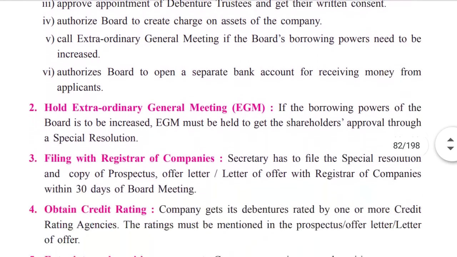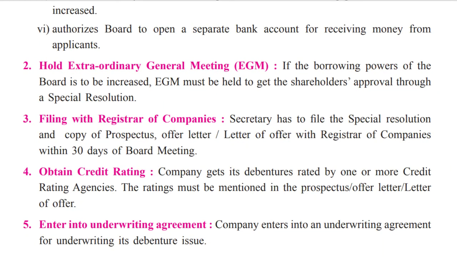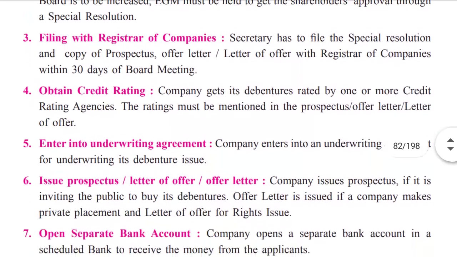Now, second is what? Second step is to hold an extraordinary general meeting, EGM. If the borrowing powers of the board are to be increased, an EGM must be held to get the shareholders' approval through a special resolution. Shareholders means what? Obviously, they must be equity shareholders, as they are the owners of the company.